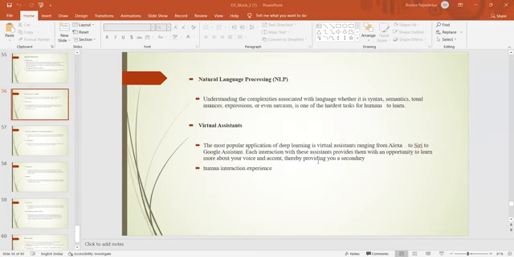Natural language processing. Language comes with syntax, semantics, expressions, events, sarcasm, and humor, which are the hardest to learn. Virtual assistants, the most popular deep learning application, are virtual assistants like Alexa and Siri.